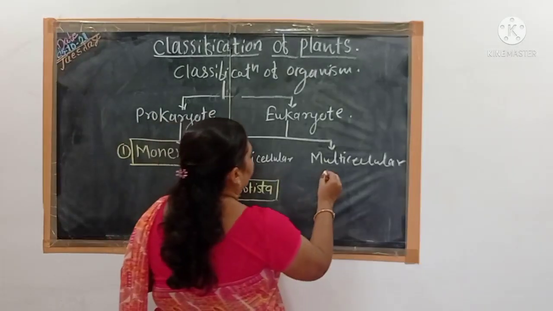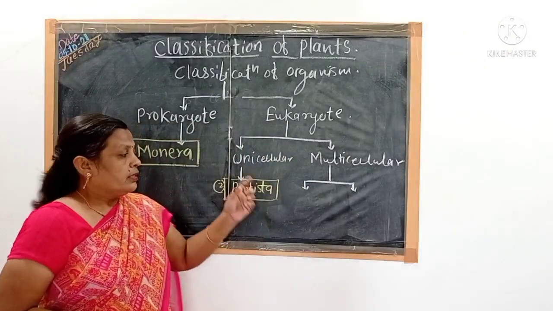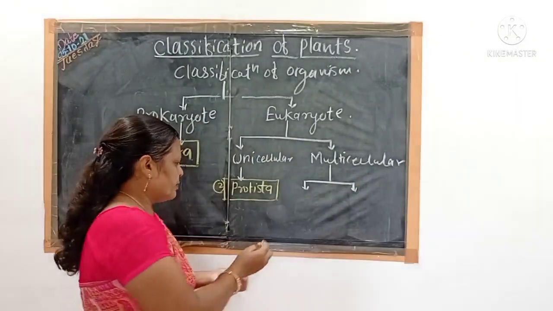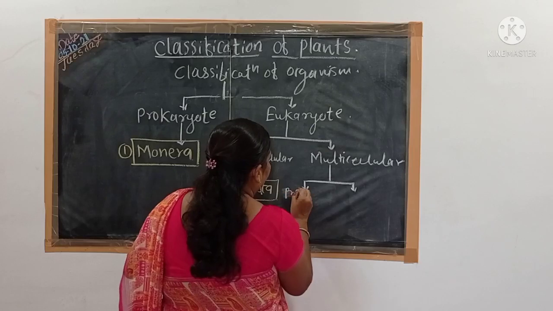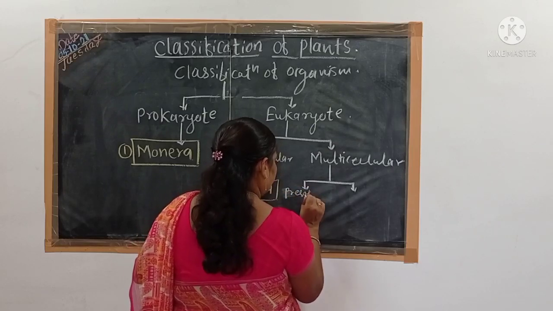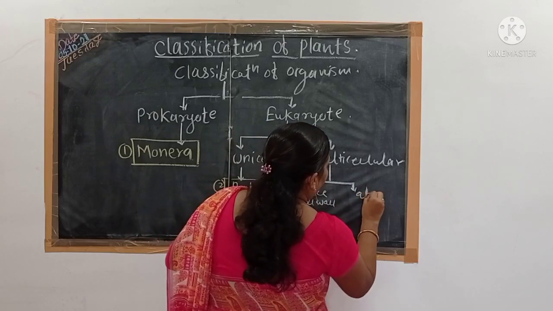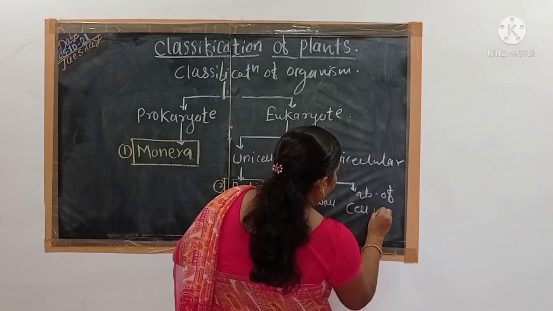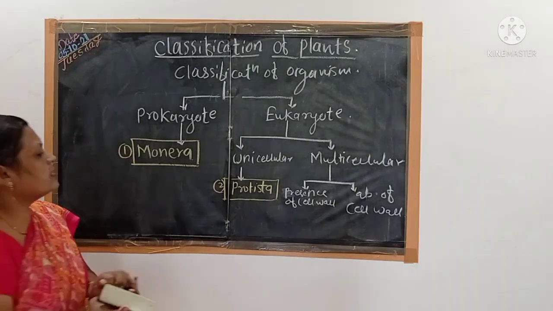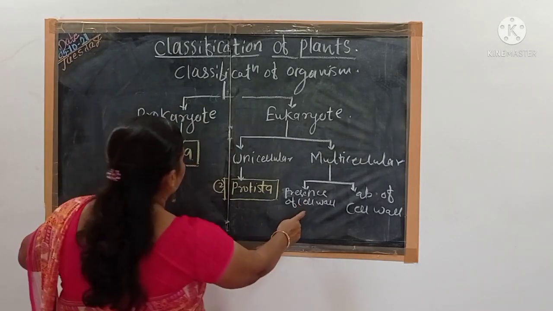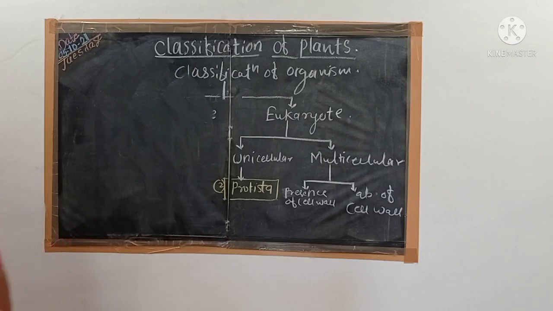These multicellular organisms, he considered another criterion, that is whether the cell wall is present or absent. Presence or absence of the cell wall. Here it is the presence of cell wall, and here it is the absence of cell wall. This is another criterion which has been considered by Whittaker. Now, those having the cell wall are divided further.